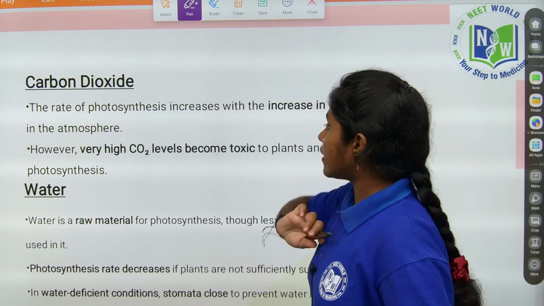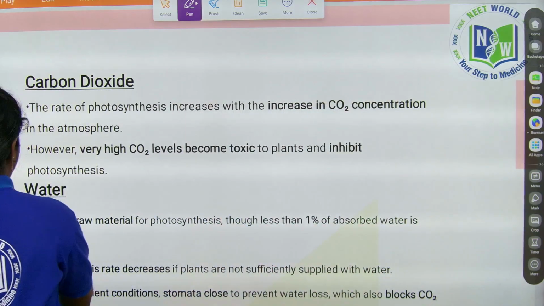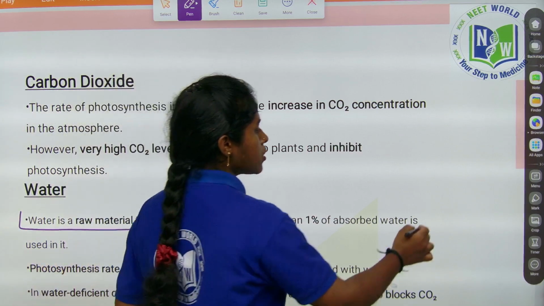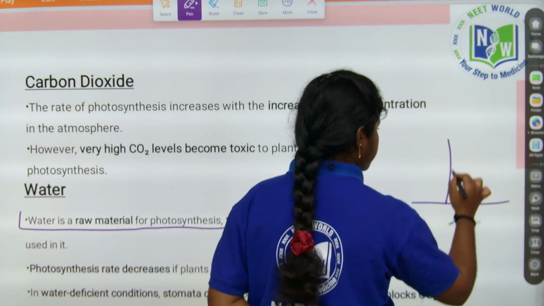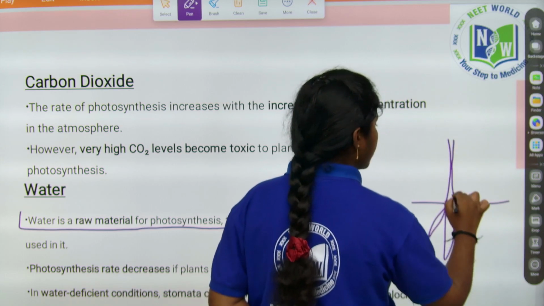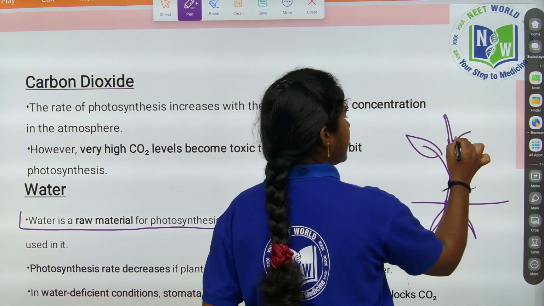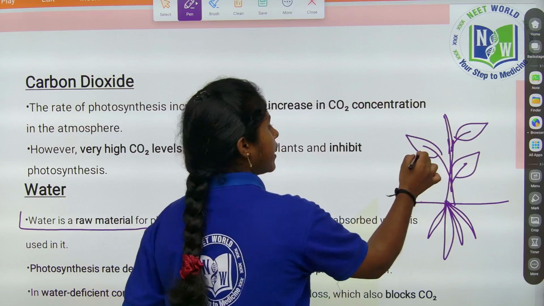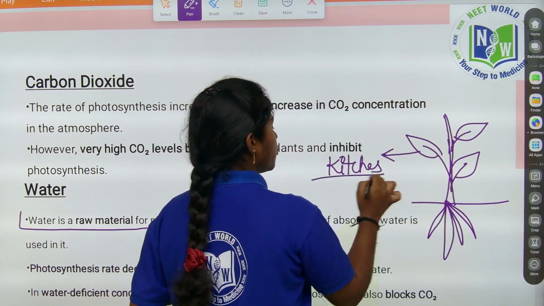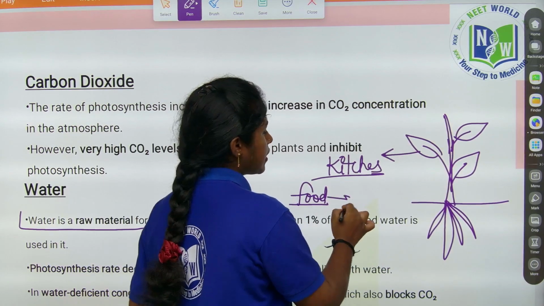Let's then talk about another very important factor, water. Water is a raw material. Without water, can plants prepare their own food material? No. These are the roots. Photosynthesis occurs in the superficial layers called leaves, in the upper part of the leaf. The leaves are the kitchens, because the food is prepared in the plants at the leaves.